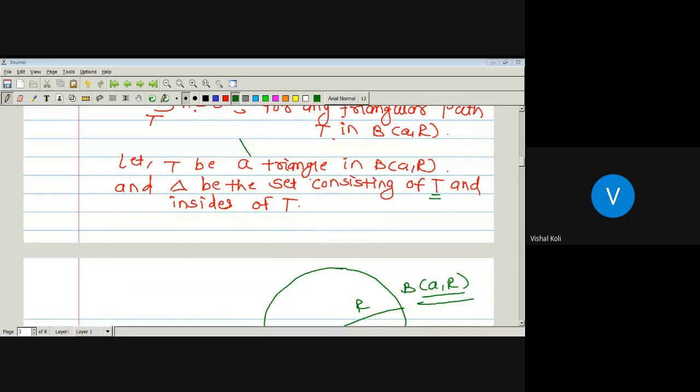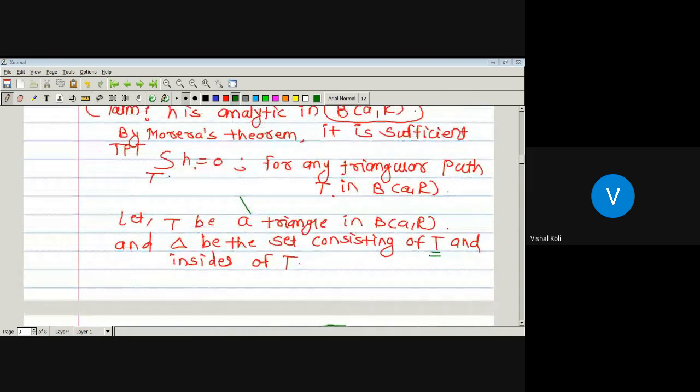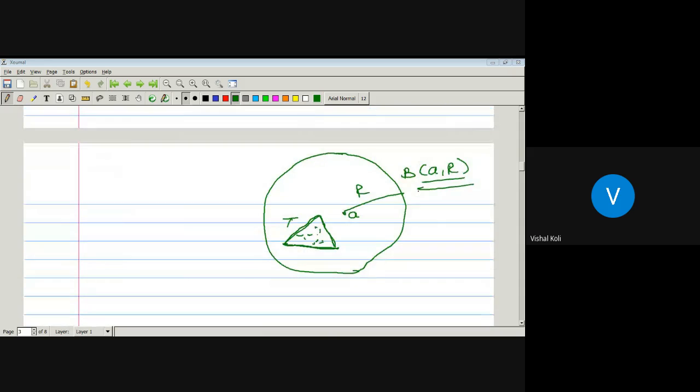Now we have to prove that integration over T of h will be equal to 0 for any triangular path T in the open ball about a of radius r. Now there are three possibilities for this point a. Either this point a does not belong to this T or delta.